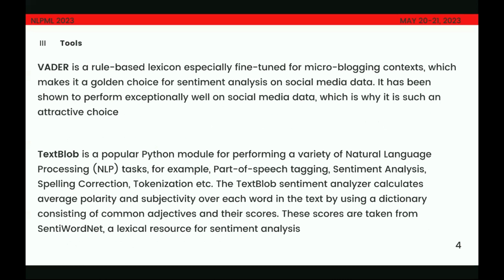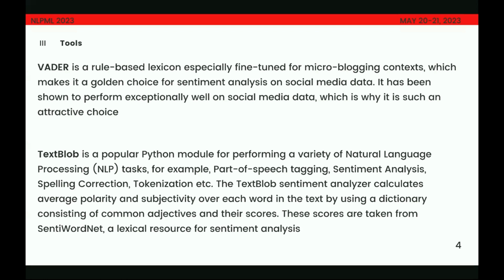So talking about the tools that we used, Vader. Vader is a lexicon which was specially fine-tuned for social media, and it has been shown to perform very well on data taken from social media like Twitter and Reddit, which we are using in the study.